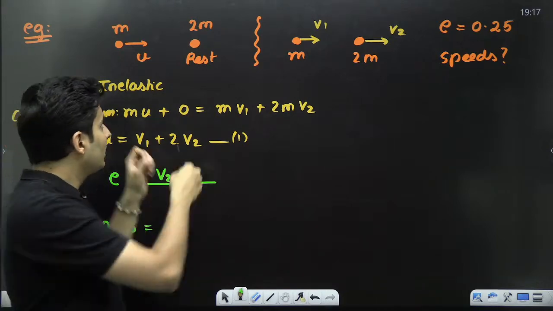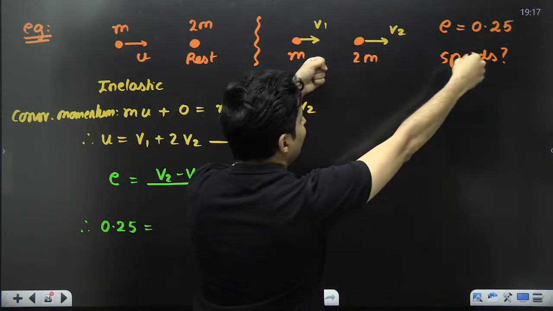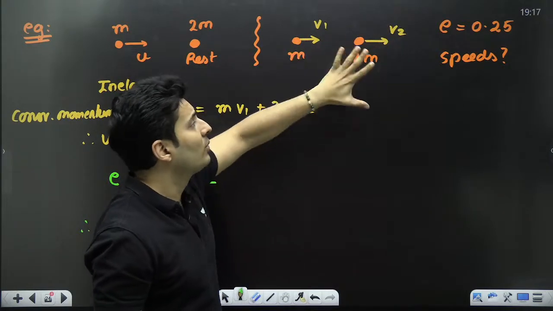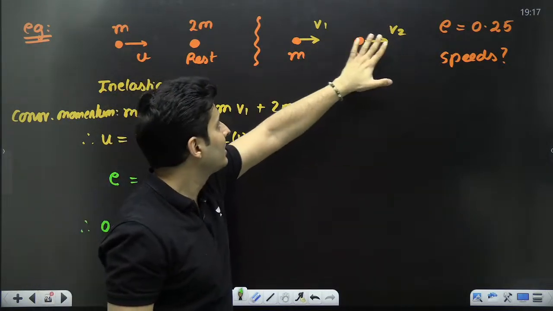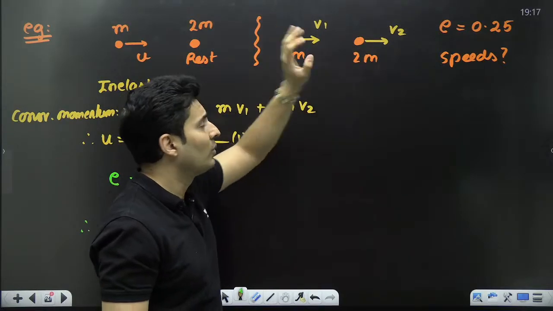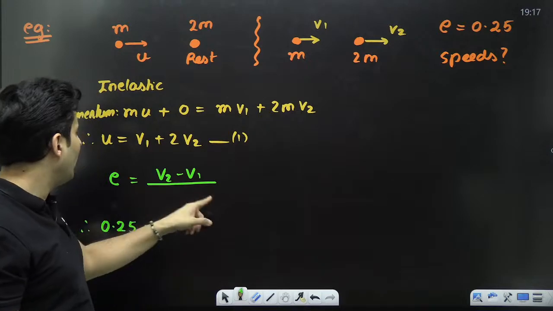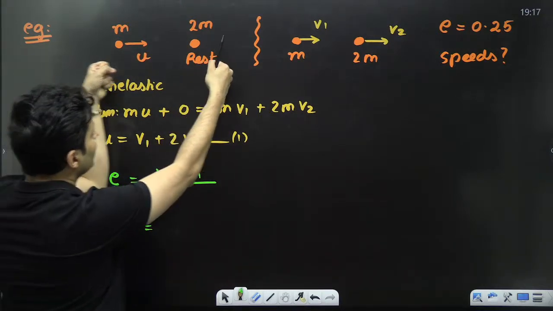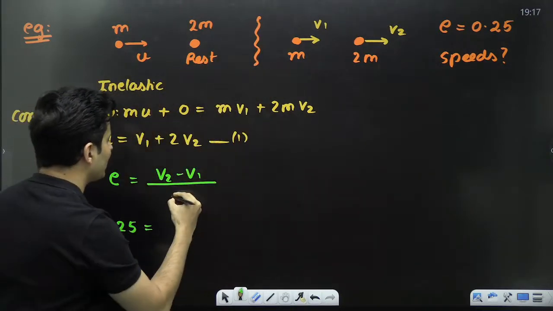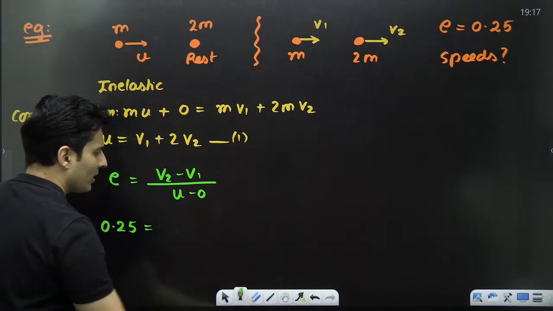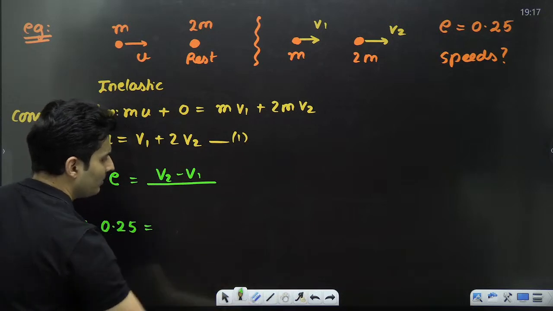Understood? So they collide like this. V2 is fast, V1 is slow. So if this is 7, this is 2, 7 minus 2, 5 will be the relative speed. This is 9, this is 4, 9 minus 4, like that will be the relative speed. Cool? Okay. Upon approach, what is the approach? This is U, this is at rest. Approaching at how much speed? U only. So U minus 0, or just you can put it as U, no problems.